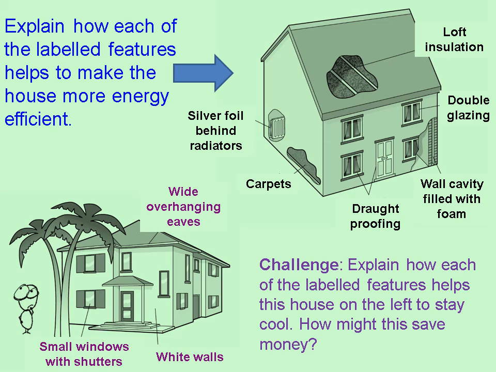Okay, so here's an activity for you to be getting on with. What I want you to do is have a look at this diagram here of the house and the features that have been included when building this house, and explain how each of those features helps to make the house more energy efficient. There's a challenge activity here as well, and it's showing a picture diagram of a house that is built in a hotter climate. And for the challenge activity, you can explain how each of these labelled features helps to actually keep the house cool in a hotter climate, and how that might help to save the person who lives there some money.